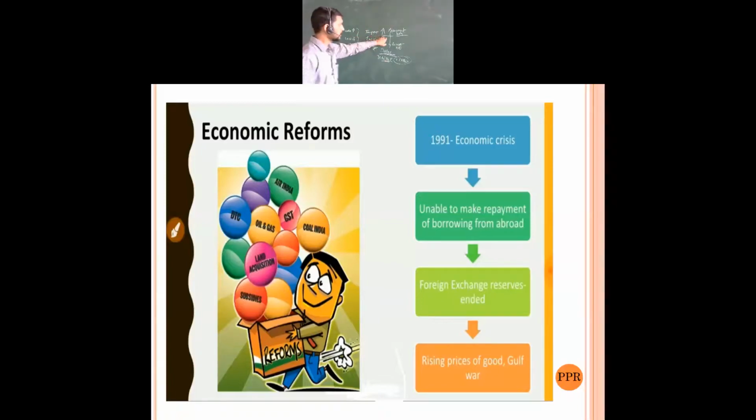Imports were more and the payments were more. Then exports were less and receipts were less. And the foreign exchange, as we can see, our value started decreasing. Due to this reason, first at the starting our value was more, but soon after this financial crisis and all, our value started decreasing. So at present, nearly we are having 74 rupees to $1. As you can go and check it out.